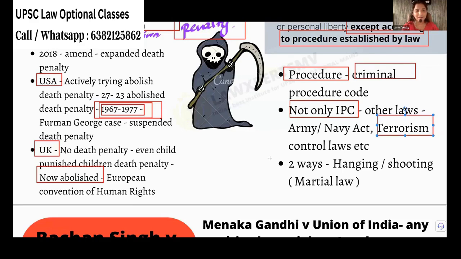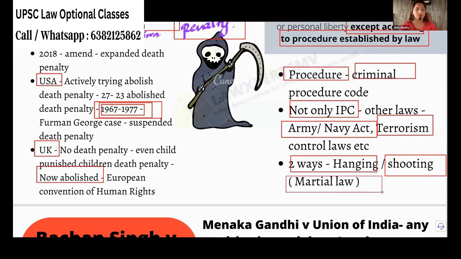What is the method? Hanging, yes. So hanging is done for the civil laws. But if you're committing any offense under the Army or Navy Act, then you will be shot dead under the martial laws. So 2 ways death penalty will be completed.